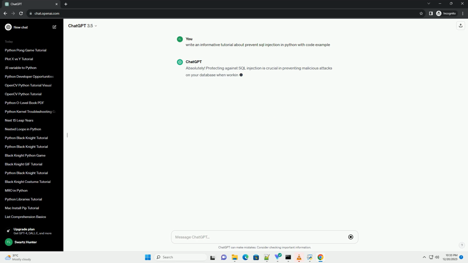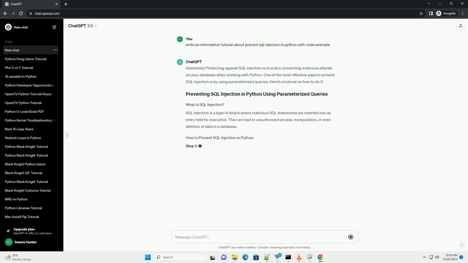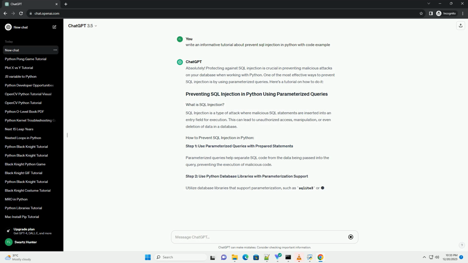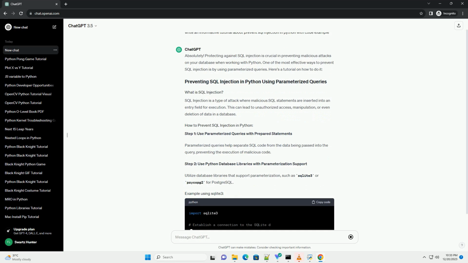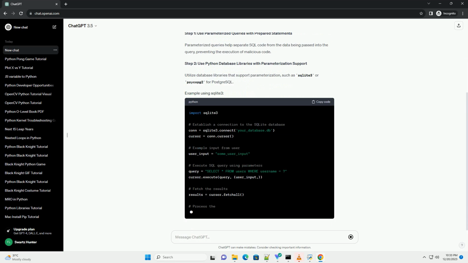Absolutely. Protecting against SQL injection is crucial in preventing malicious attacks on your database when working with Python. One of the most effective ways to prevent SQL injection is by using parameterized queries. Here's a tutorial on how to do it.